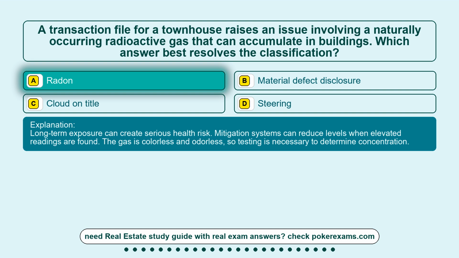Long-term exposure can create serious health risk. Mitigation systems can reduce levels when elevated readings are found. The gas is colorless and odorless, so testing is necessary to determine concentration.